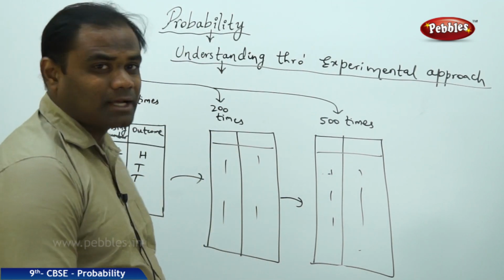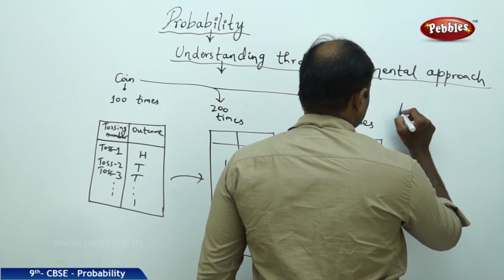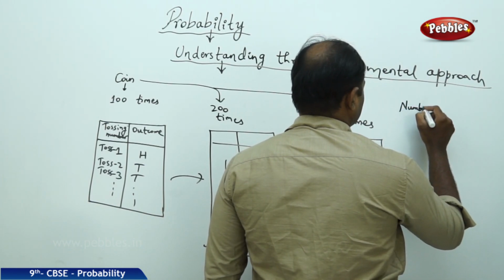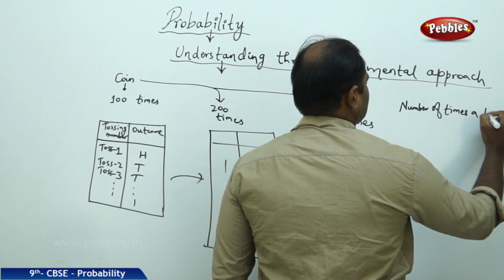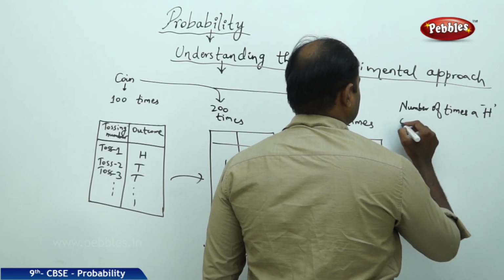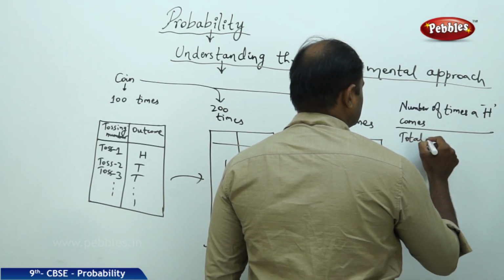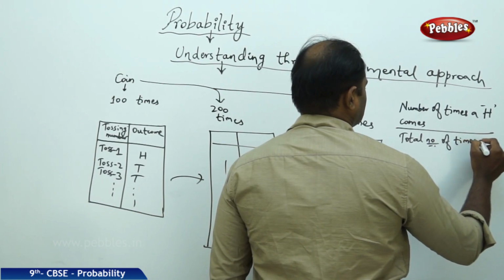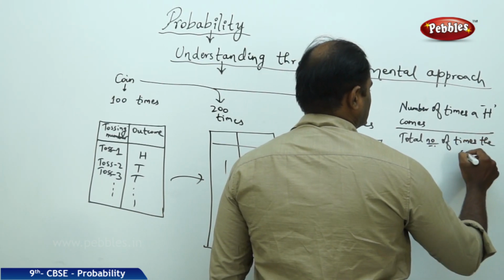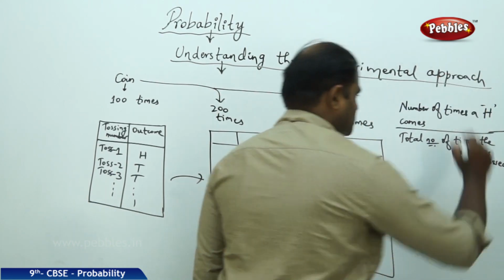For each of the cases, I calculate the number of times a head comes by the total number of times the coin is tossed.